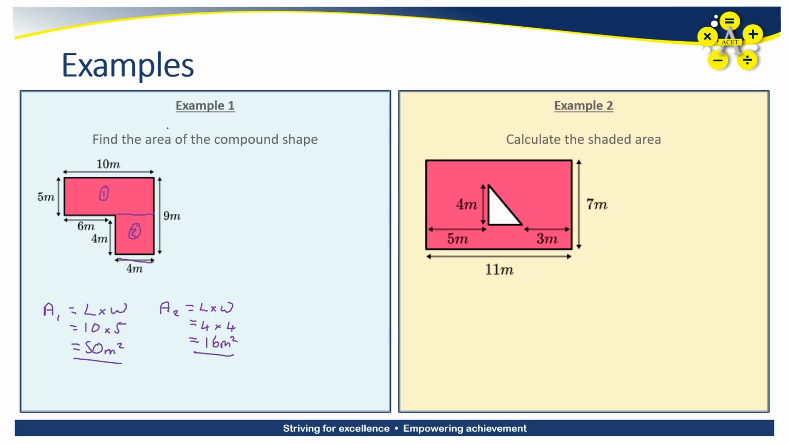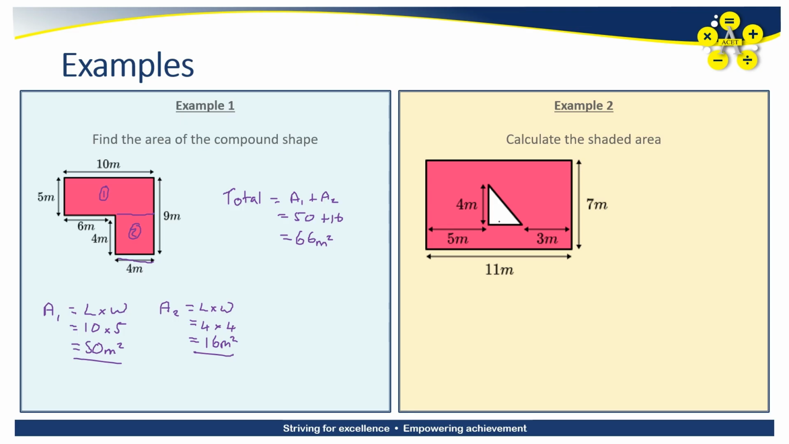So to find the total area of this compound shape, this composite shape, I need to add these two values together. So our total area is going to be the area of the first part added to the area of the second. So I'm going to go 50 plus 16, which gives me an answer of 66 meters squared. Now, I've got a composite shape here of two rectangles. It might be a rectangle and a triangle. It might be a rectangle and a semicircle. But the process is still the same. Break it up into its basic shapes, calculate the area of each, and then bring it together.